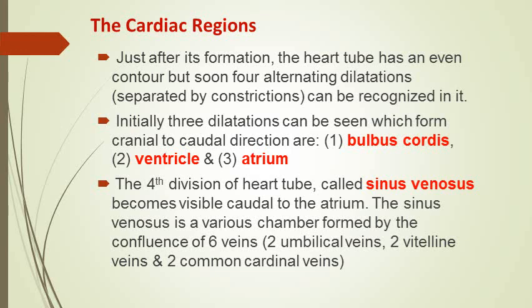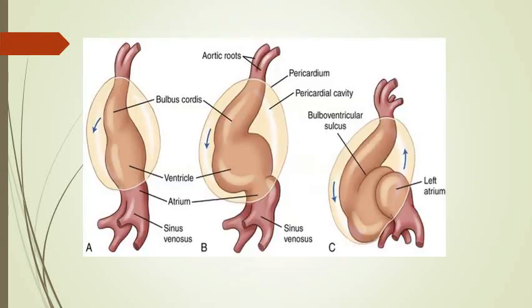So the sinus venosus is formed at the venous end or caudal end, and is formed by the confluence of the 6 large veins running in the septum transversum, which I've told you: a pair of umbilical veins, a pair of vitelline veins, and a pair of common cardinal veins. Here you can see the regions of the heart tube: the bulbus cordis, the ventricle, the atrium, the sinus venosus.